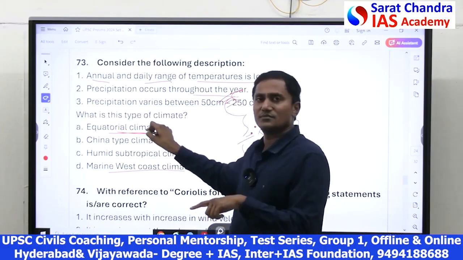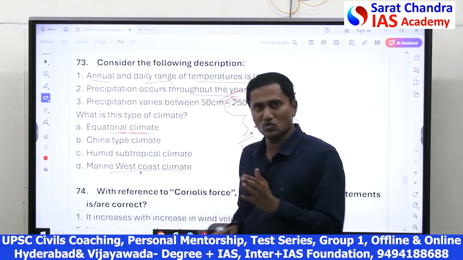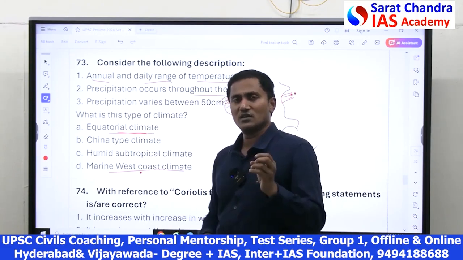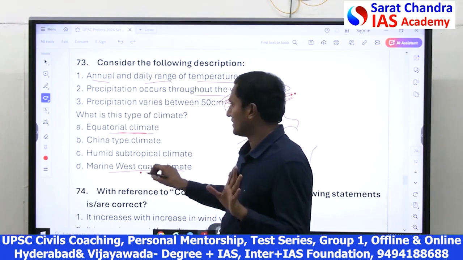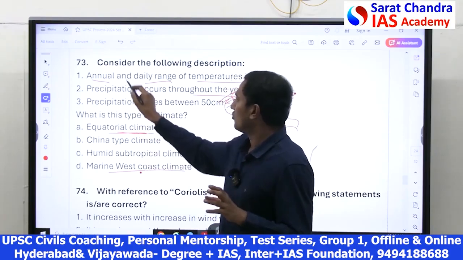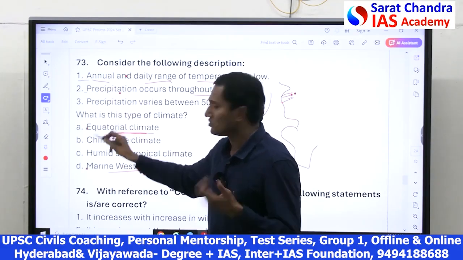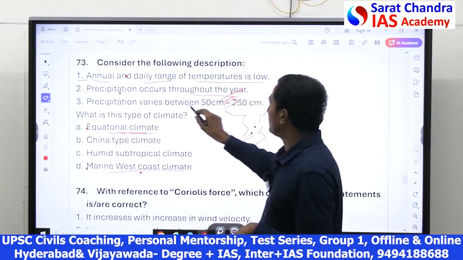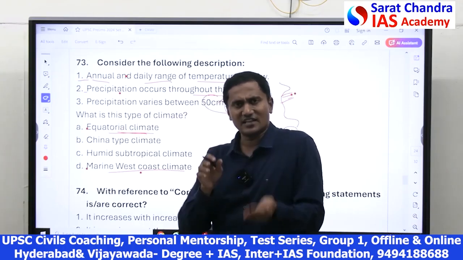In equatorial climate, there is precipitation throughout the year, rainfall. In marine west coast also, as it's close to the coast, along the coast, rainfall is there throughout the year. Of course, in winter season, more rainfall, summer less rainfall, but still rainfall throughout the year. Equatorial throughout the year. So 1 and 2, if you observe, both A and D are correct. But if you come to the third option, precipitation varies between 50 to 250 centimeters.